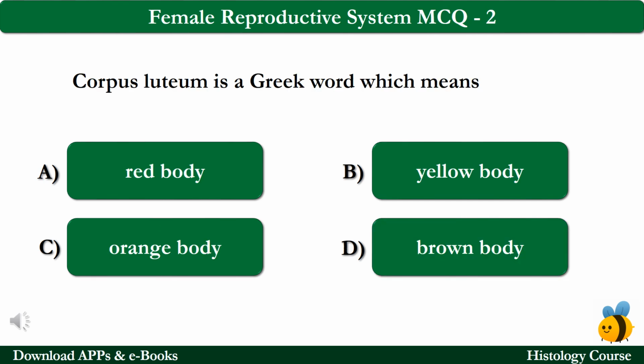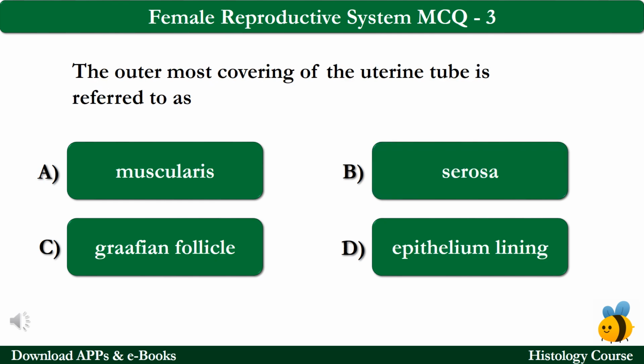MCQ number 2. Corpus luteum is a Greek word which means option A red body, option B yellow body, option C orange body, and option D brown body. The correct answer is option B, which is yellow body. MCQ number 3. The outermost covering of the uterine tube is referred to as option A muscularis, option B serosa, option C Graafian follicle, option D epithelium lining. The correct answer is option B, which is serosa.